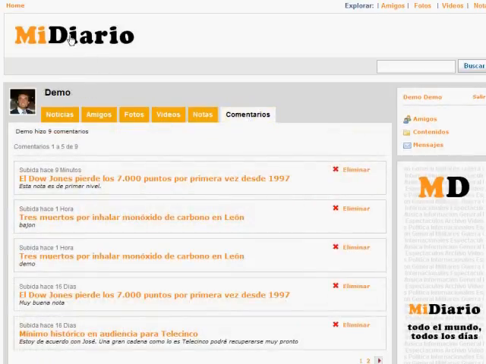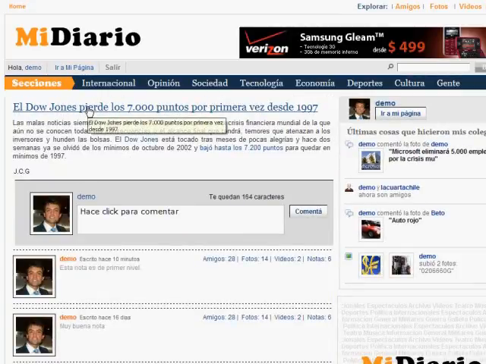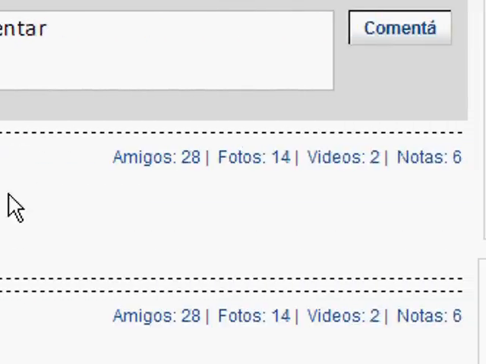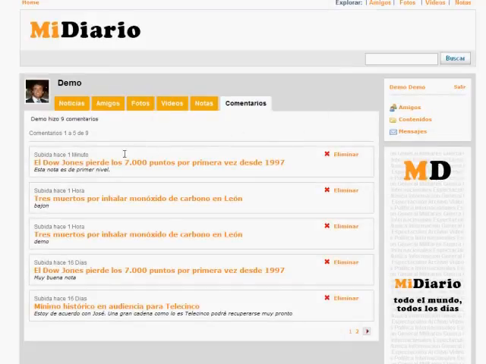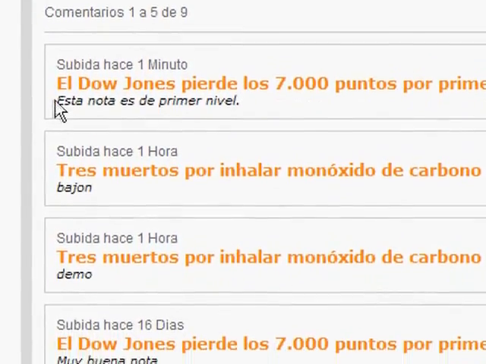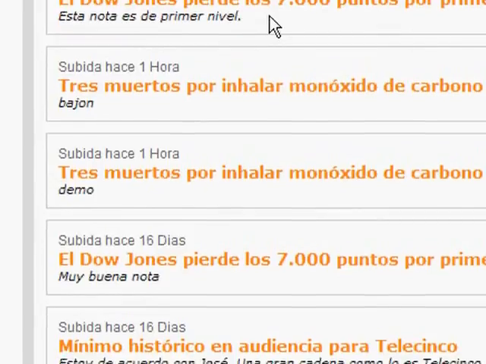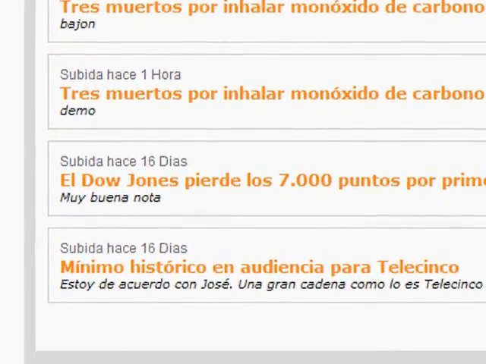Besides, when a user of a community writes a comment on one of the newspaper's articles, their avatar will appear, containing all the information of the contents, such as number of photos, videos, and articles that they have within the community. Comments history. Each user has in their space a category that shows all the comments they have made on the different articles of the newspapers. This history allows users to visit their own space and track their opinion on different issues throughout the newspaper. This tool also increases traffic within the media, making users surf a variety of articles.